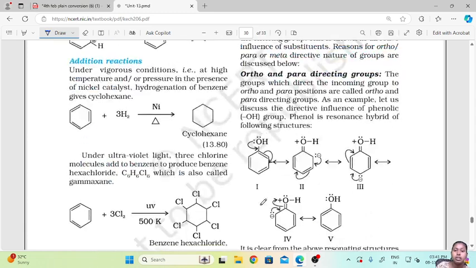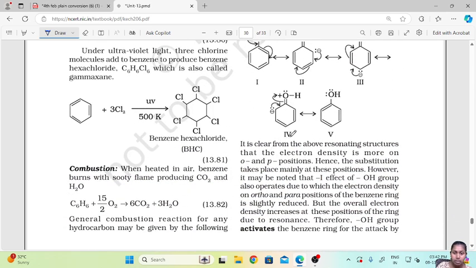So first one is the ortho-para directing groups, which are the groups that direct the incoming group to ortho and para positions. As an example, let us discuss the directive influence of the phenolic OH group. Phenol is a resonance hybrid of the following structures. So when you have a phenol, this is the resonance structure of phenol.